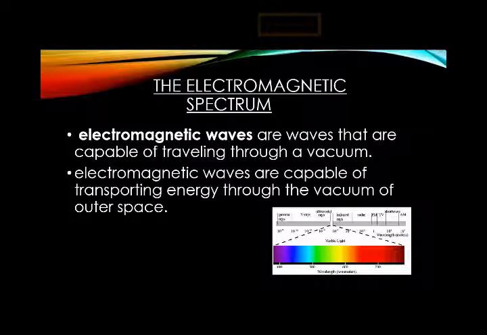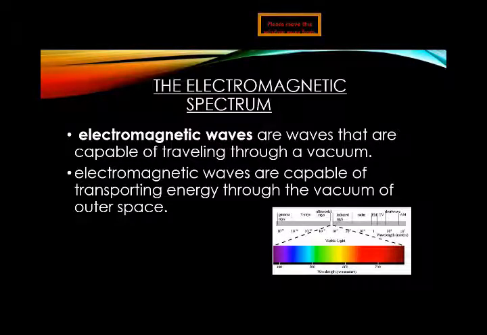I hope you understand what the electromagnetic spectrum is. Light carries information in many ways. Cell phones use light to send and receive calls and messages, and car radios use light to receive music from radio stations. How are these messages transferred by light?